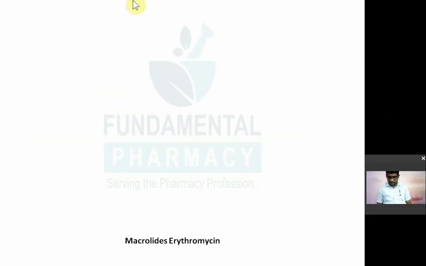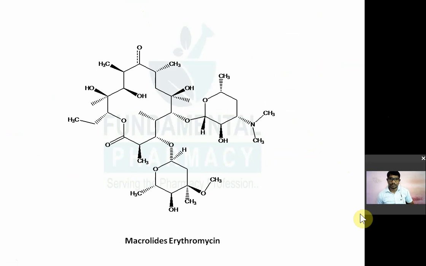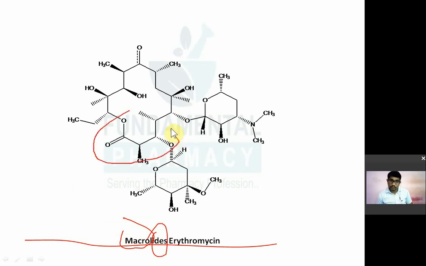So we have already seen the pharmacology, and that was the chemistry. The next part is nothing but the macrolide antibiotics. So macrolide, what do you mean by macrolide? Macro means क्या? Macro means बड़ा. Lide मतलब lactone ring. So antibiotics having a large lactone ring. Okay, you can see this lactone. It is a large lactone ring.